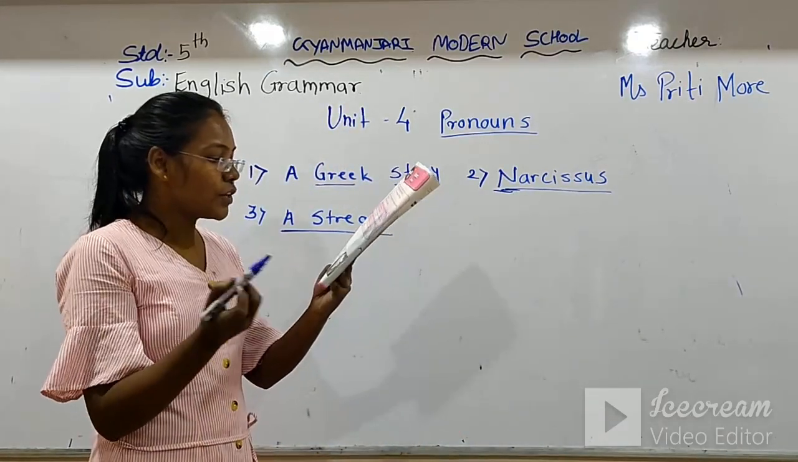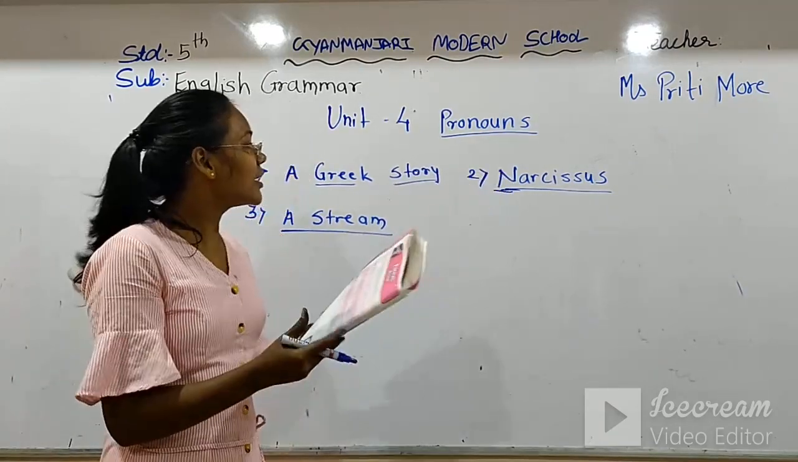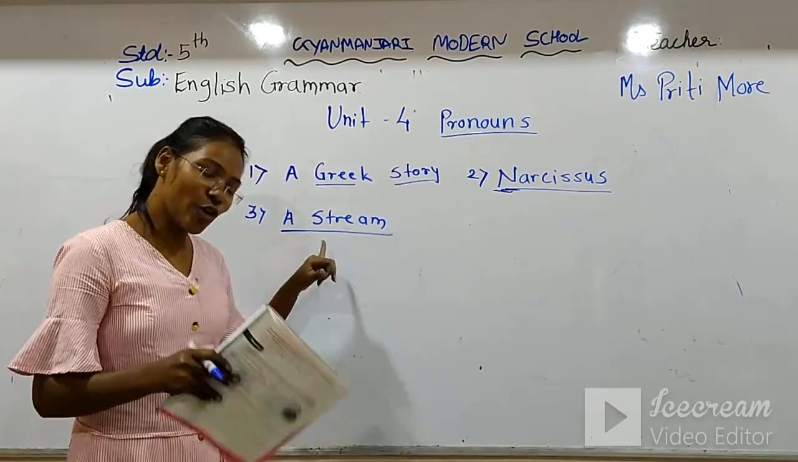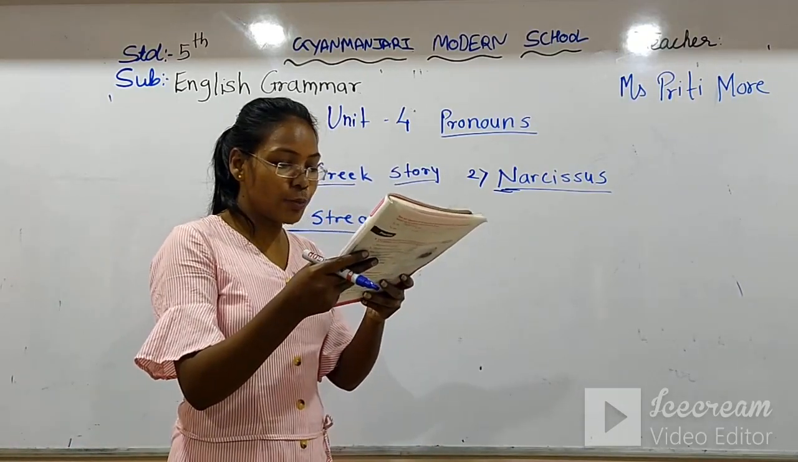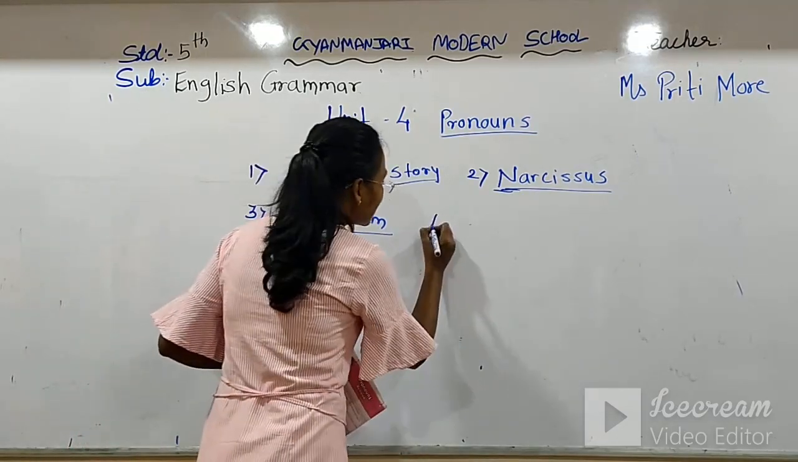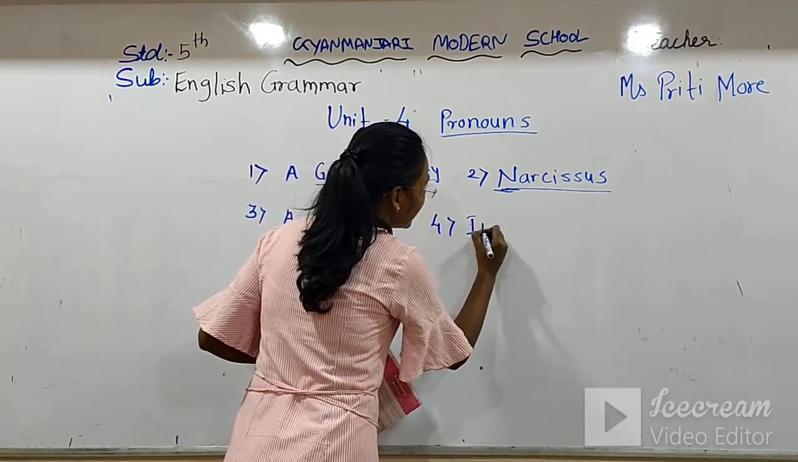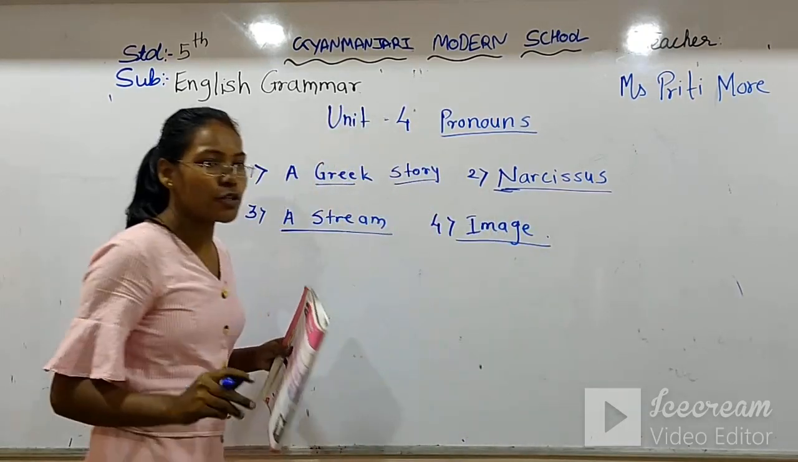Now one word again is coming. Narcissus fell into the stream. Again stream is coming. So underline the same word again. Now, he wanted to meet Narcissus' image. Now which word is coming there? Image. Underline this word also, image.